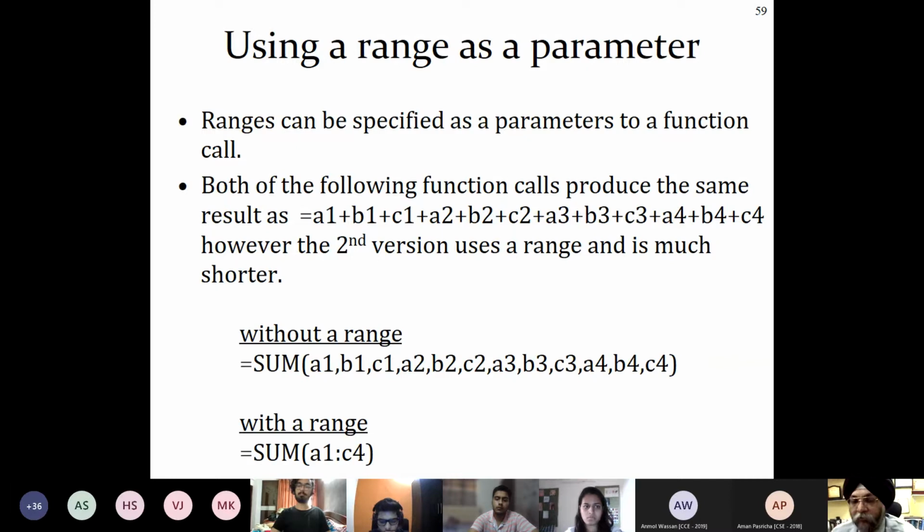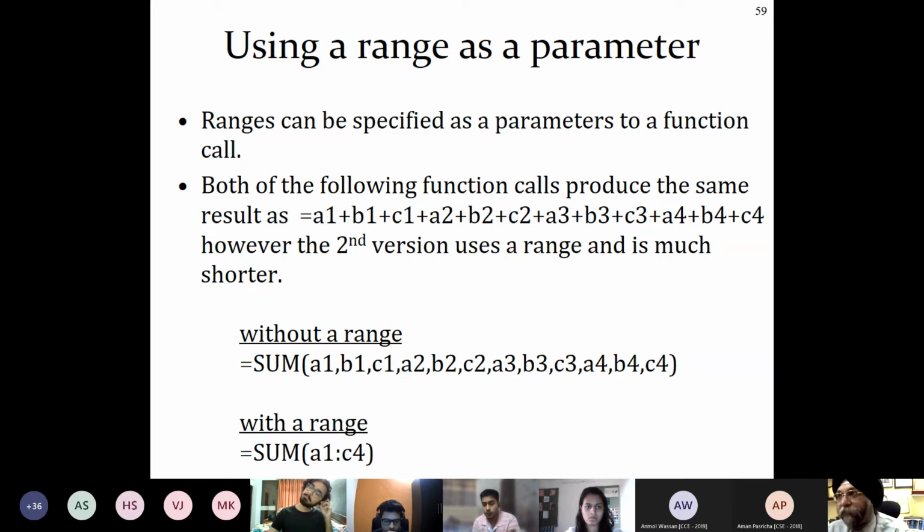Done. Now what you have to do is go with this formula. I just want a sum of these. It can be calculated in two ways: one by writing each and every cell address, and the other by selecting the range. Both will give you the same answer, right? Please use the second one, because you have already learned the first, so no need to repeat it. Use this range to give me the answer.